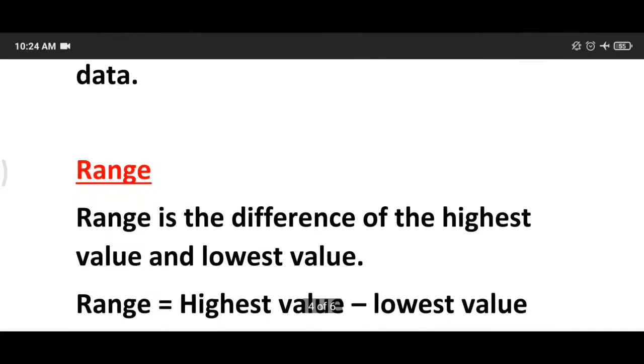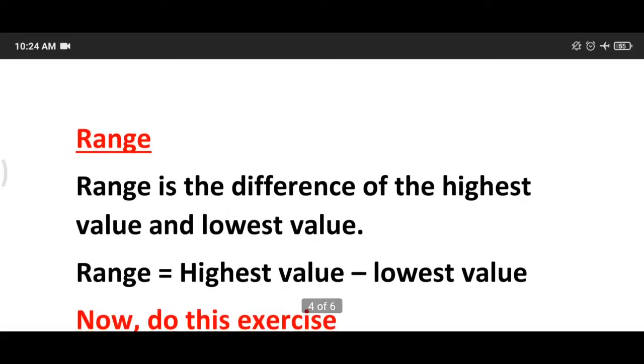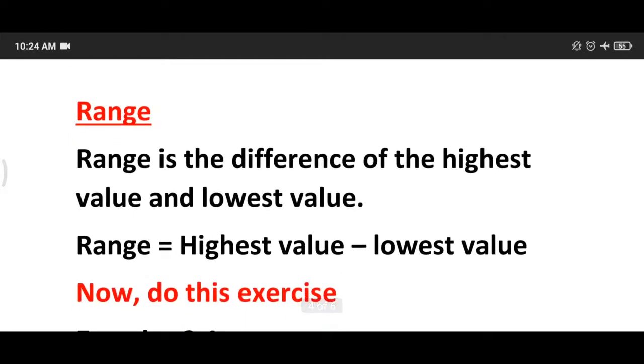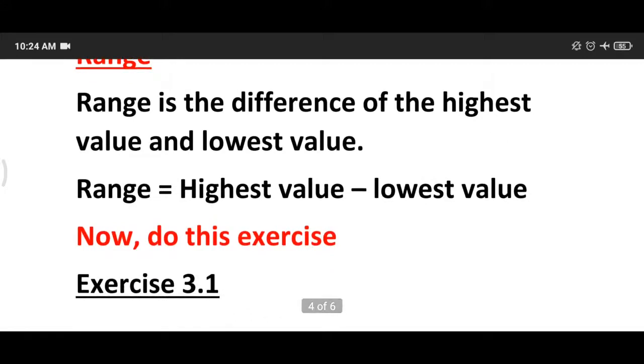Now the fourth topic is range. Range is the difference of the highest value and the lowest value of the data. तो जो भी डिफरेंस होगा हाईएस्ट एंड लोएस्ट वैल्यू का उसको हम रेंज कहेंगे. Range is equal to highest value minus lowest value.